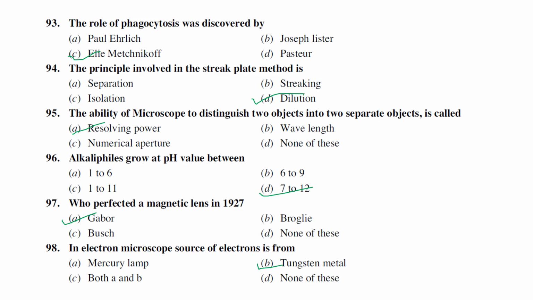They have an automatic setup that after 2 or 3 years, or maybe 4 or 5 years, the tungsten automatically gets damaged and the bulb will go off again, because if they produced an original or good quality bulb, we are not going to buy new bulbs, so how would they survive? Because if it is quality, how can they increase their market? So that's why the companies make normal quality bulbs, so that in 4 to 5 years the bulb goes off. So in an electron microscope, the source of electrons is generally tungsten.